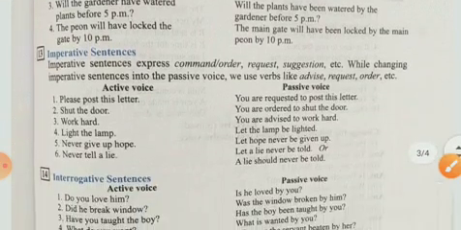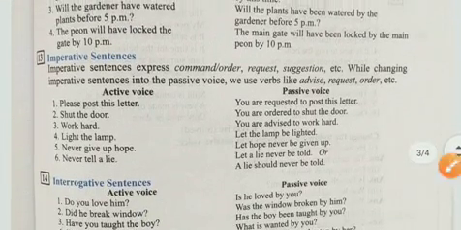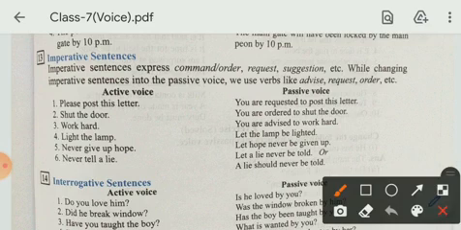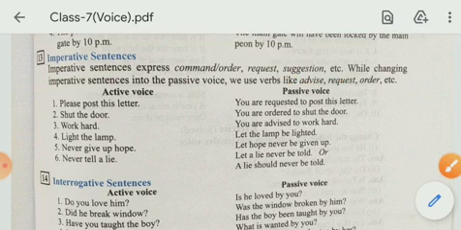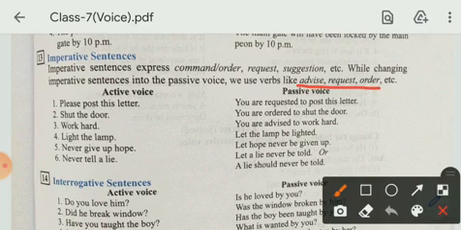Yes, students, now imperative sentences. As you know, imperative sentences are those sentences which express command, order, request, suggestion. While changing imperative sentences into passive voice, we use verbs like advise, request, or order.